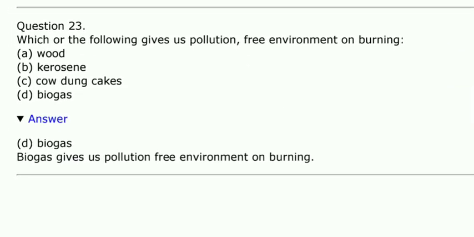Which of the following gives us a pollution free environment on burning? Wood, kerosene, cow dung cakes or biogas? Obviously you know biogas is made from the decomposition of the natural, you can say like cattle dung, right? Plants and animals, decomposition of plants and animals, biogas is formed. So it is actually environment friendly, we can use it.